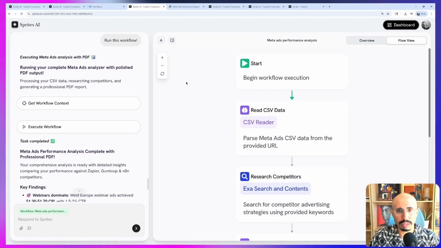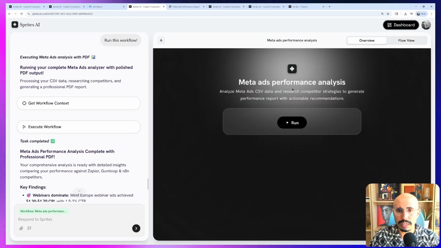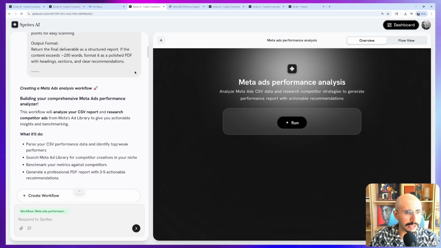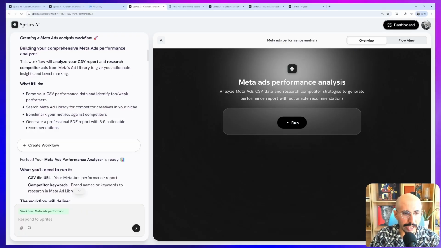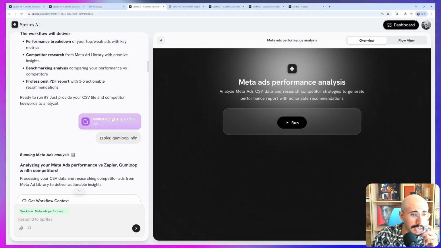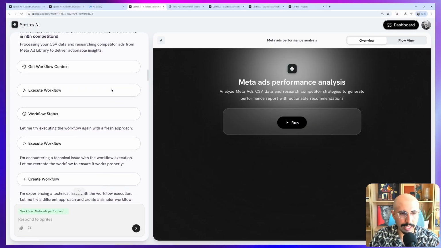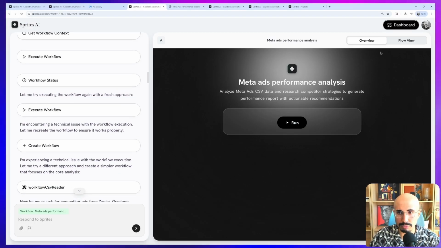So again, we start in Sprites with a pretty simple ask in terms of what I want to accomplish. I say, hey, I have this CSV, my ad data, and I want to analyze it and compare it against a few of my competitors and see what I'm doing right and what I'm doing wrong.